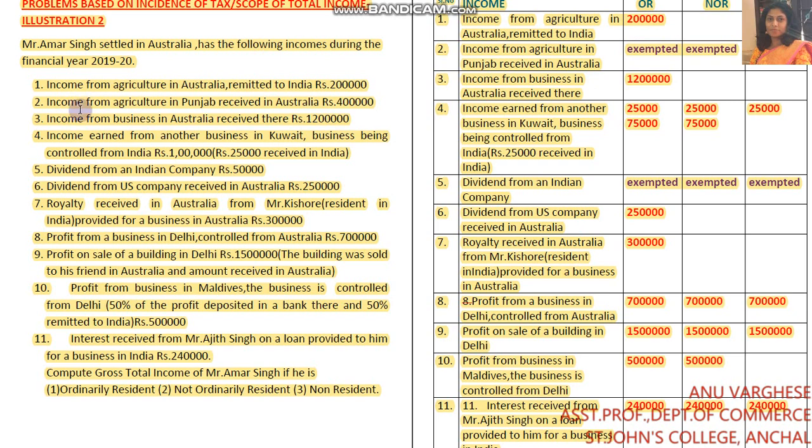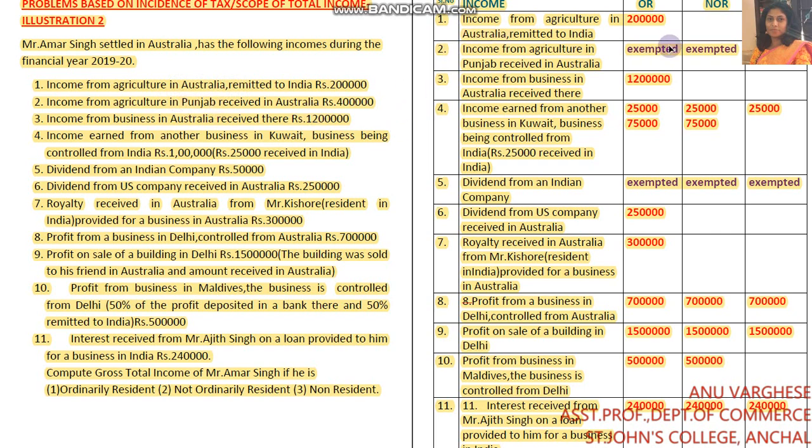Next one. Income from agriculture in Punjab received in Australia, rupees 4 lakhs. That is, income is arising in India because Punjab is a state of India. We have already studied that there are certain exempted incomes under section 10. Agriculture income arising in India is an exempted income.